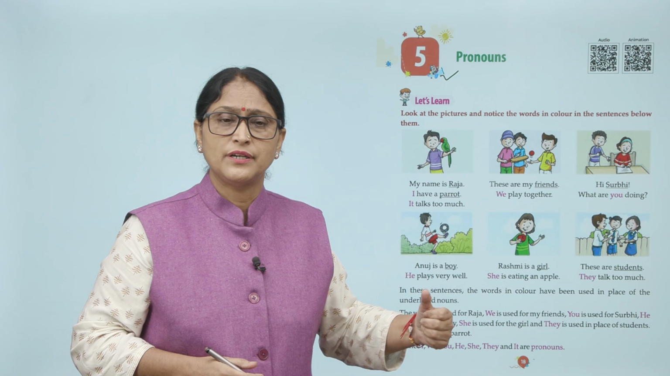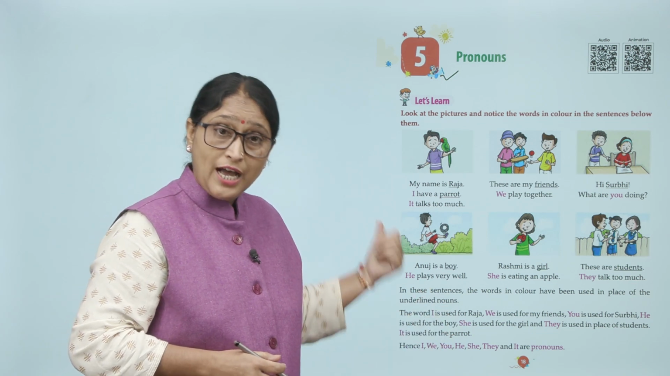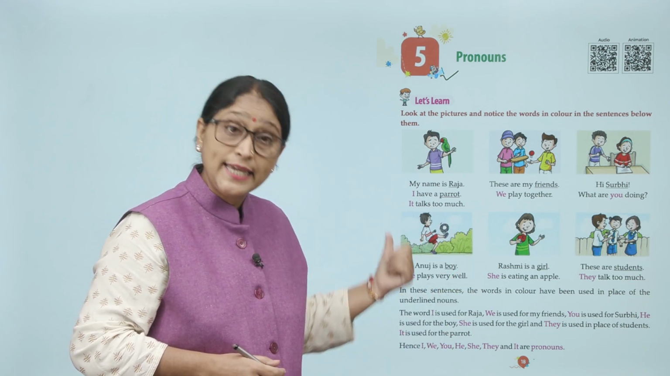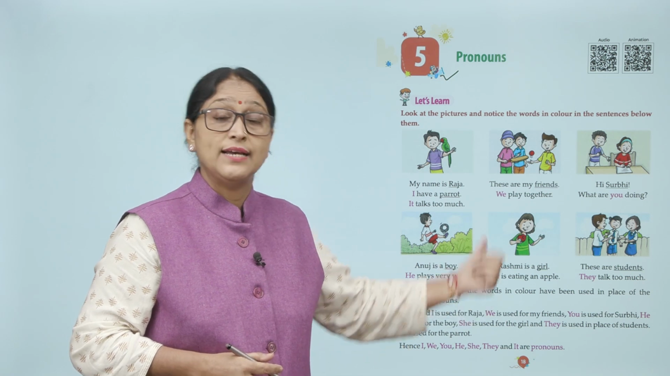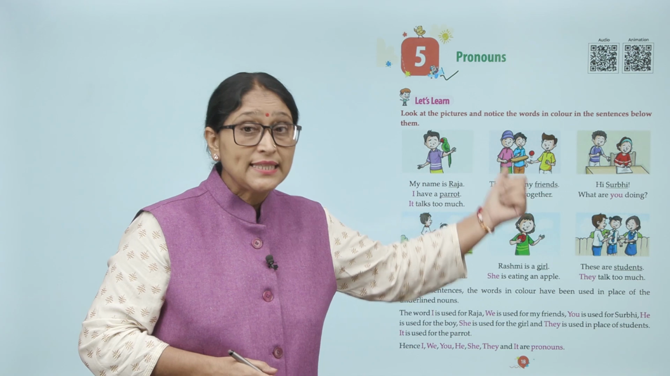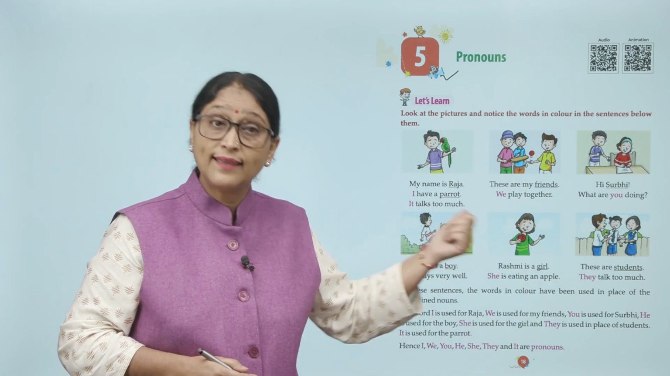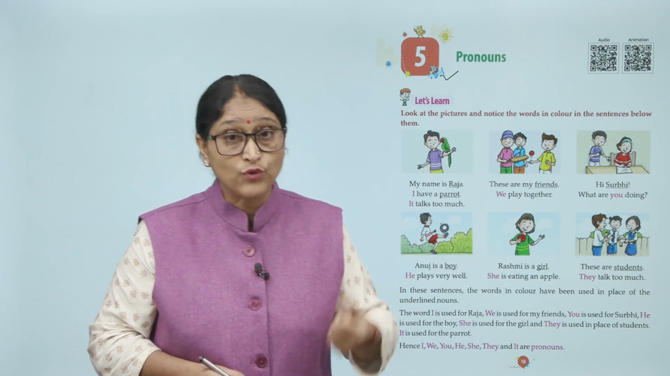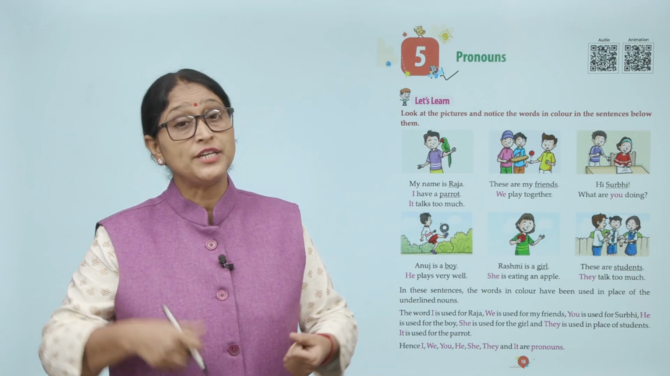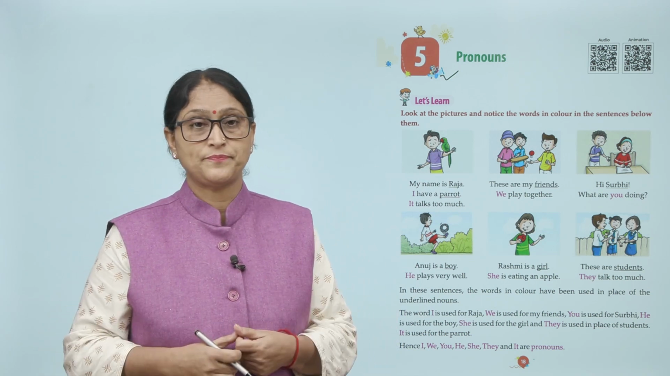What are you doing? Now, Anuj is a boy. He plays very well. Rashmi is a girl. She is eating an apple. These are students. They talk too much. In these sentences, the words in color have been used in place of the underlined words.